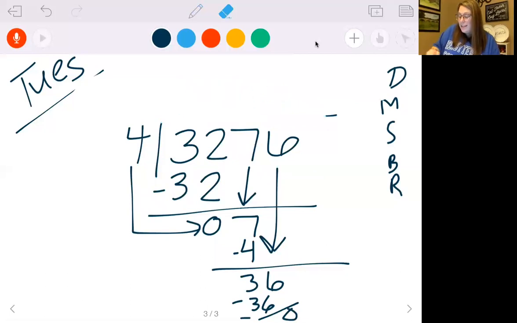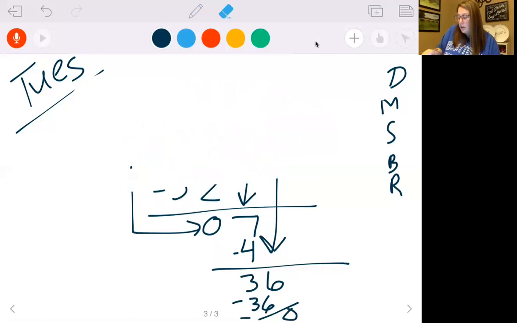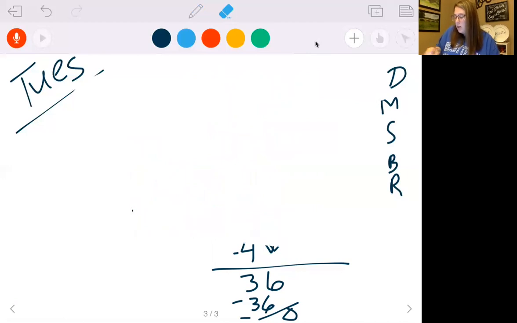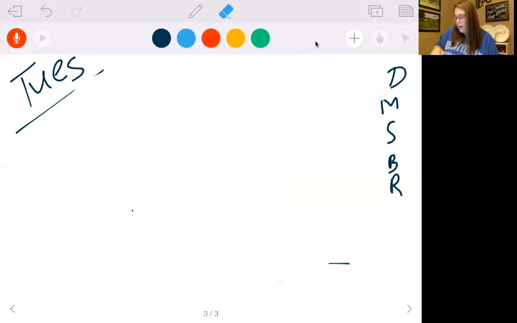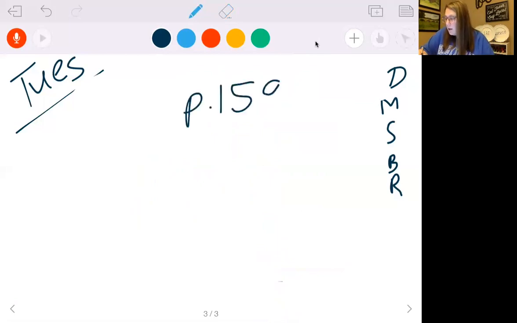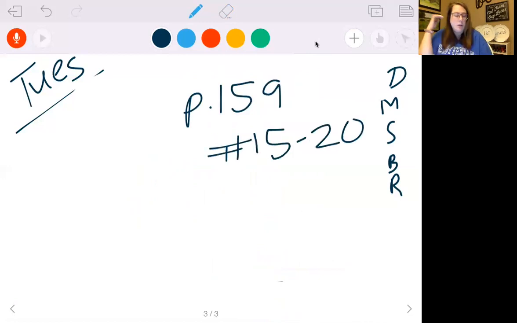Okay, so today I'm going to let you go on to your classwork. It's just more of this. It's actually the same page we did on Friday, I think. So for today, Tuesday, you're going to do page 159, 15 through 20. So only about 6 problems here. So I'm going to let you guys go ahead and get started, and I'll see you here for Wednesday's video.